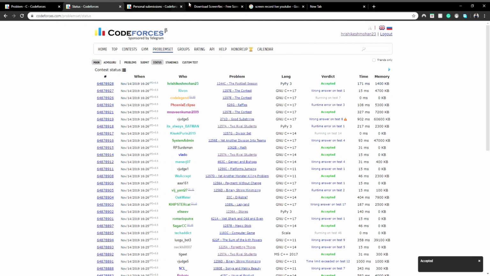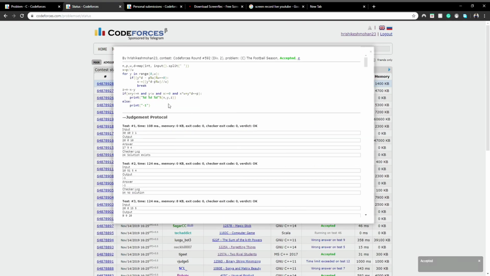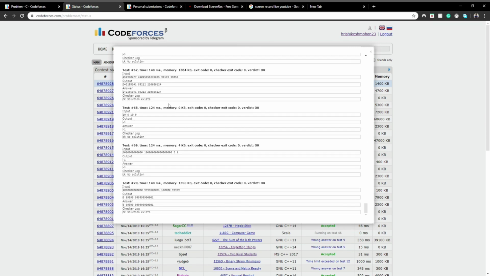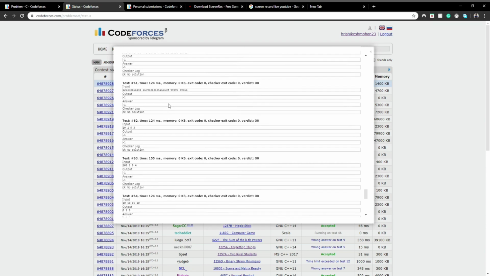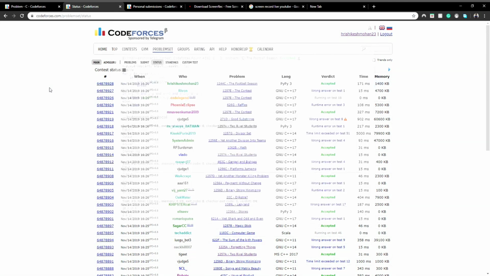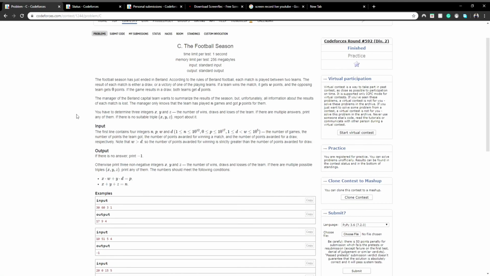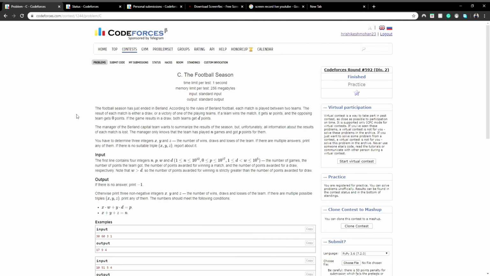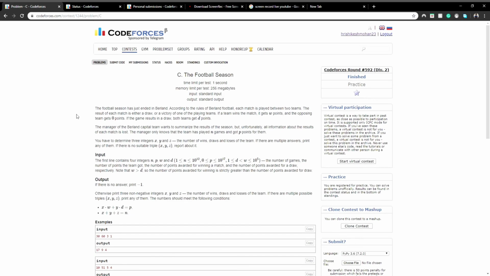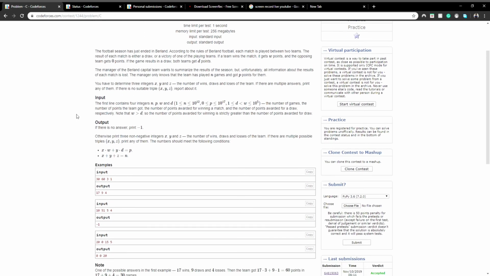So this was the problem status, and there are a lot of test cases. There are 70 test cases for this, and the code has passed all of them. So that is it, the code works for this problem. A very simple problem, yet it can be a bit confusing. The crux of the problem is that x has to be less than w, and if we find that, we can do this question pretty easily.